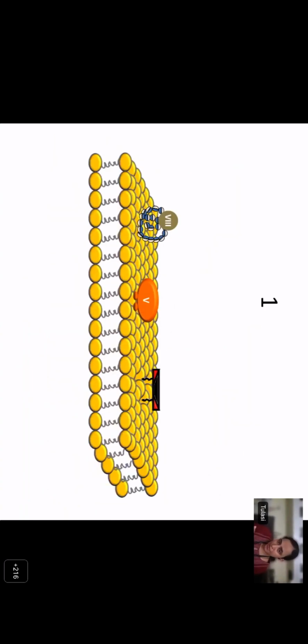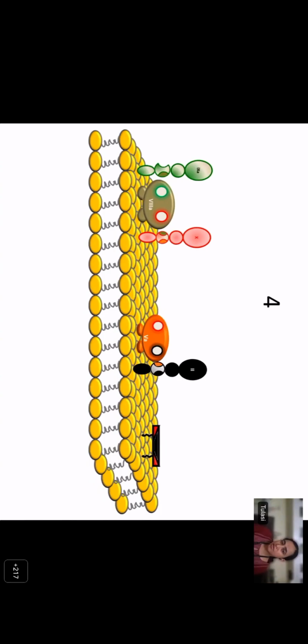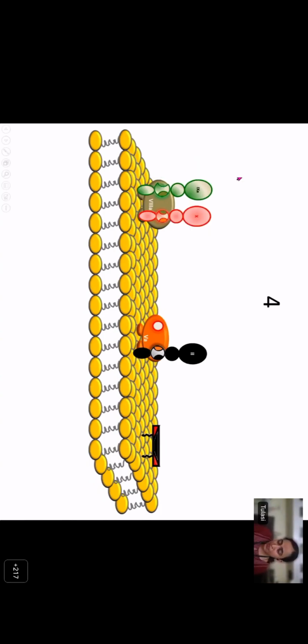So let's see how this happens. Factor 5 and factor 8, we saw, are cofactors of coagulation. When they get activated, the vitamin K dependent factors get attracted by the anionic phospholipids on the platelet surface, and they come and slowly rest on the platelet surface. When this happens, they find the binding sites. So factor 9A, which gets activated in the initiation step, finds the binding site on the cofactor factor 8, and factor 10 binds to factor 8 and forms the tenase complex.